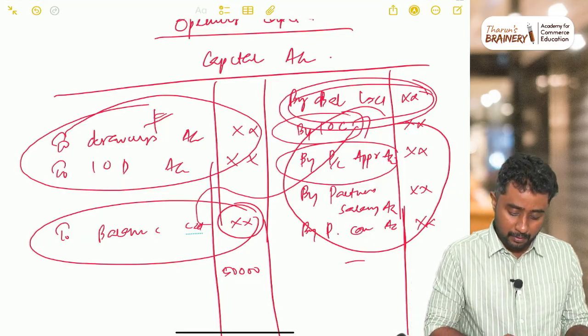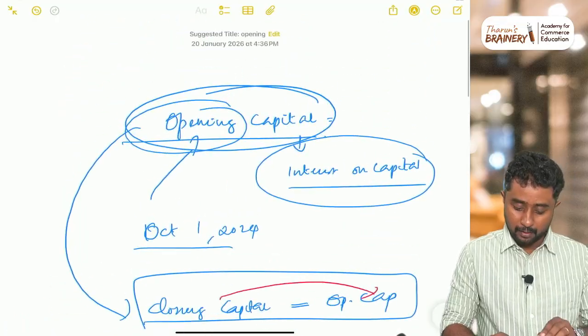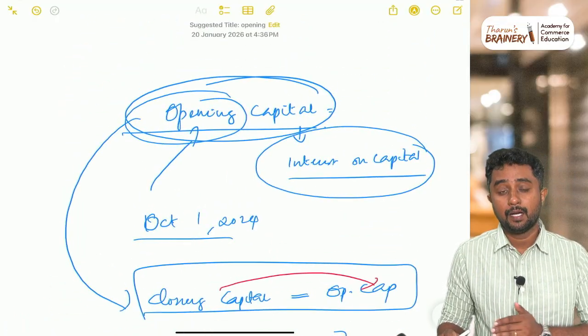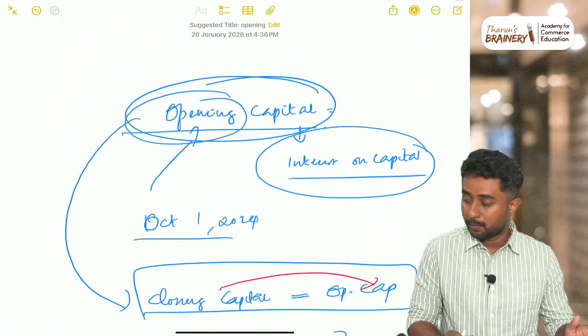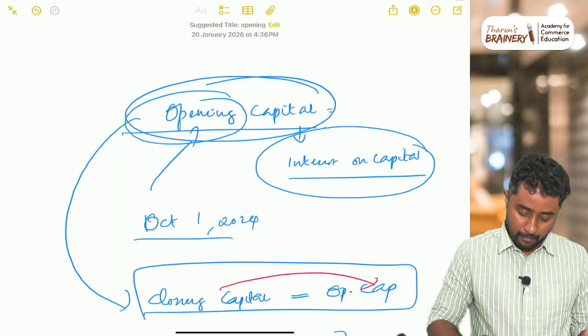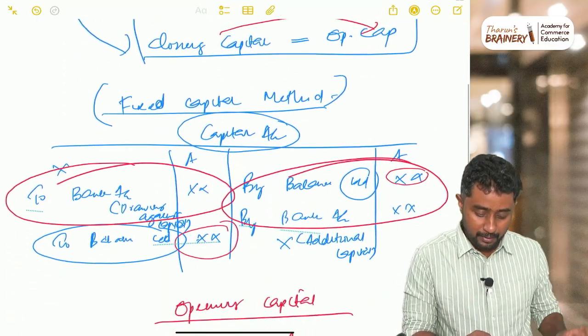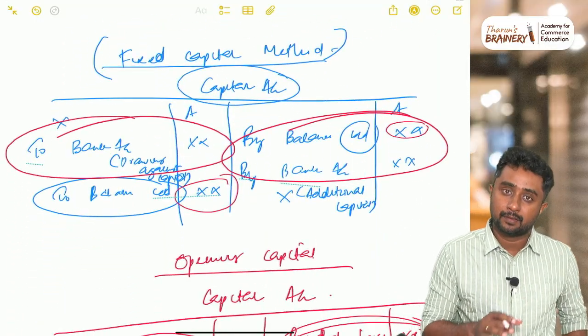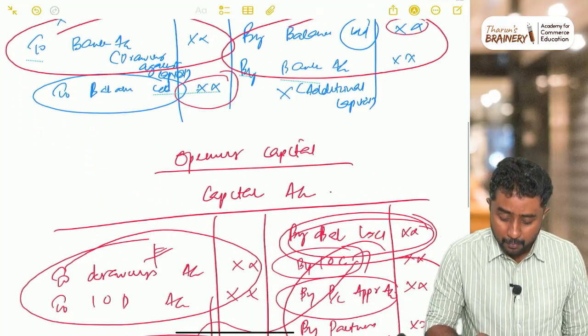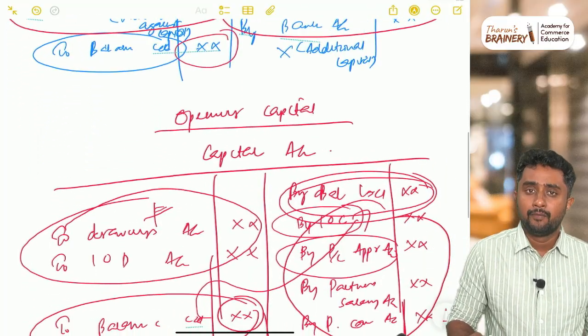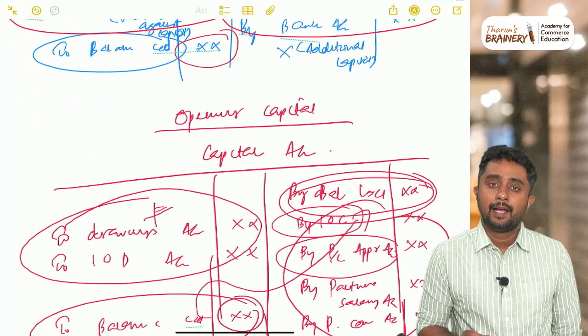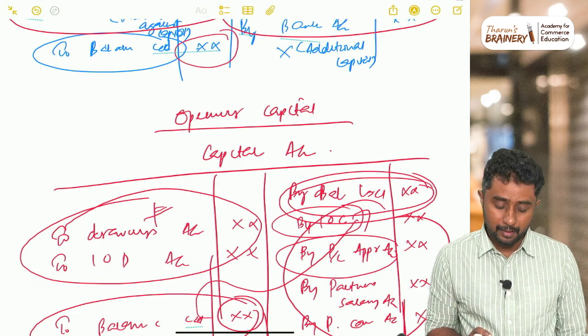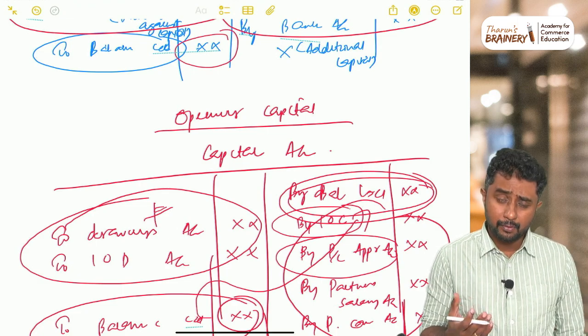This is the procedure, or this is a process, to find out the opening capital from the amount of closing capital. This is how closing and opening calculation happens. So this is the first term for today's discussion, that is opening capital. Opening capital is very important because most of the questions that you come across will not have opening capital directly. Sometimes you may have to calculate it.